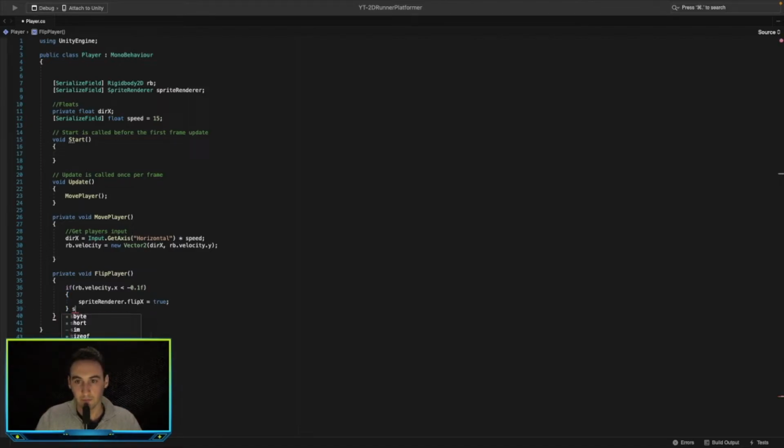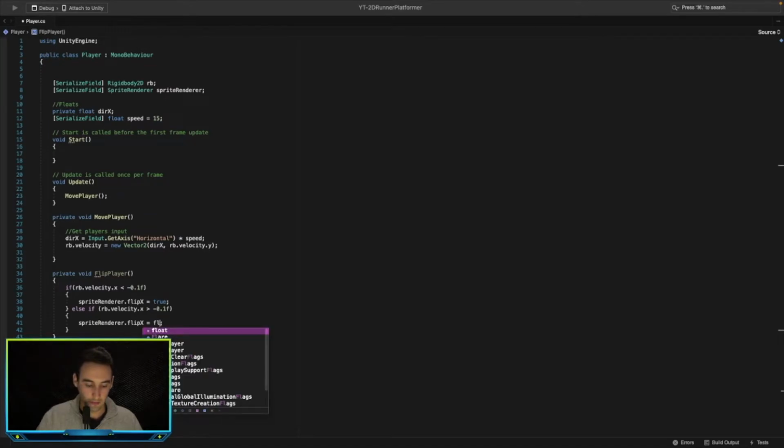Else if, just copy this, the x value of the velocity of the rigid body is greater than this value, then we don't want to flip it, so let's put false.